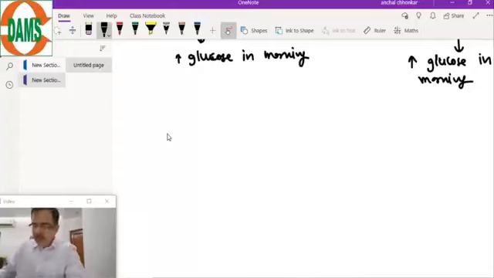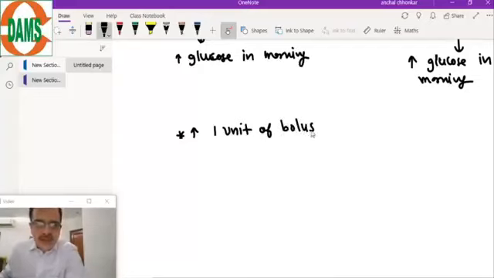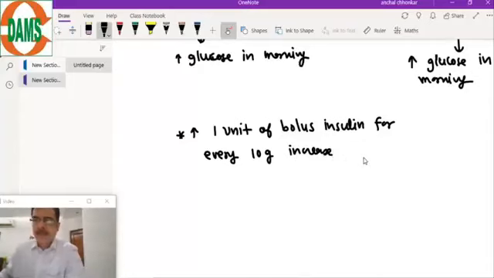In that scenario, there is a very simple formula: increase 1 unit of bolus insulin for every 10 gram increase of glucose intake.